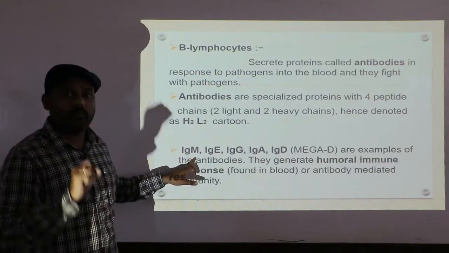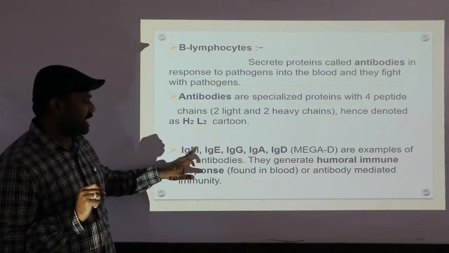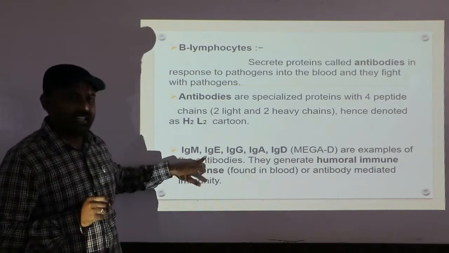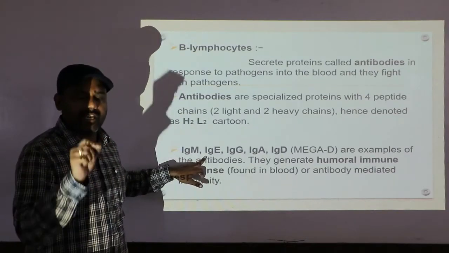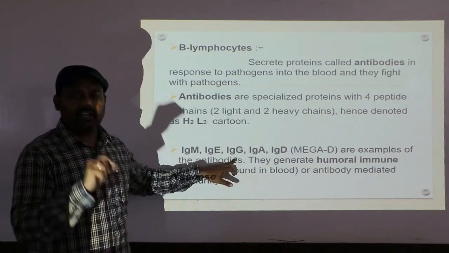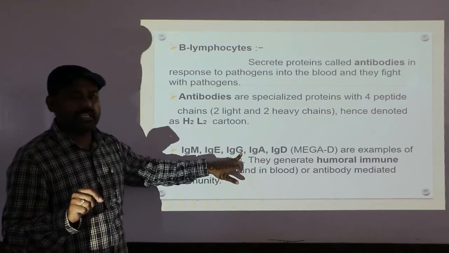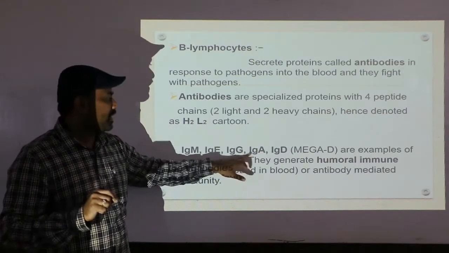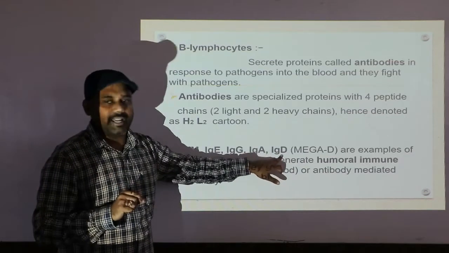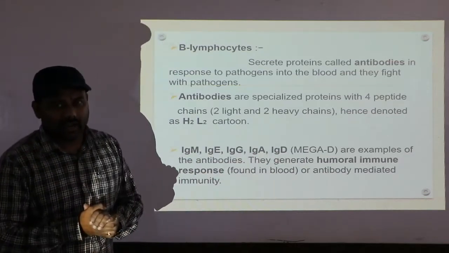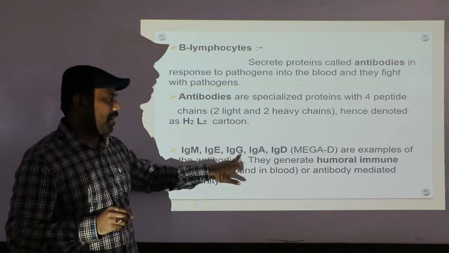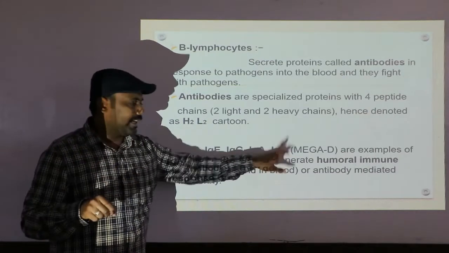M stands for mu. Do remember, IgM, immunoglobulin M, M stands for mu. Then IgE, immunoglobulin E, E stands for epsilon. IgG, immunoglobulin G, G stands for gamma. Then IgA, immunoglobulin alpha. Then D, immunoglobulin delta. Do remember, these are the names: IgM, mu, epsilon, gamma, alpha, then delta.